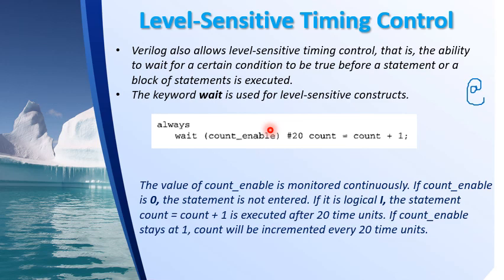If it is 1, then the statement count equal to count plus 1 will be executed, but this will be done only after a delay of 20 time units. This is the requirement of the statement, right? So if count enable stays at 1 for a longer time, then this variable count will be incremented every 20 time units, right? So this is the meaning of this.